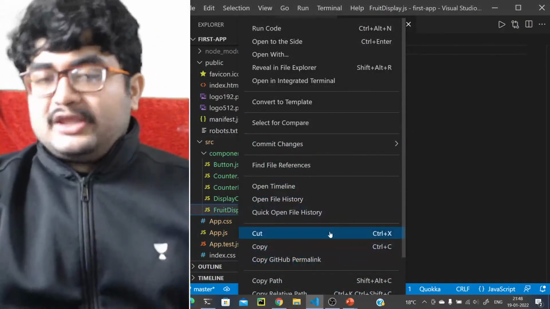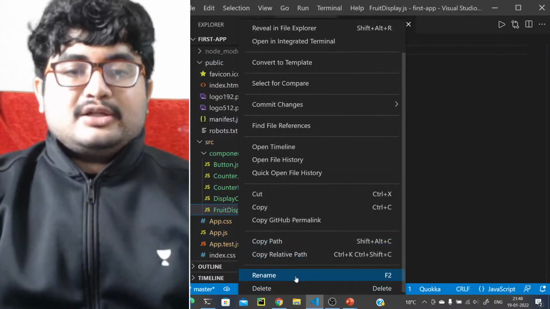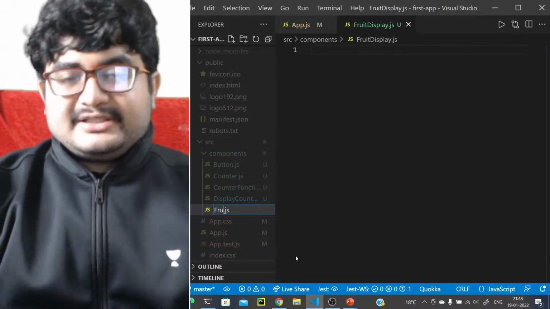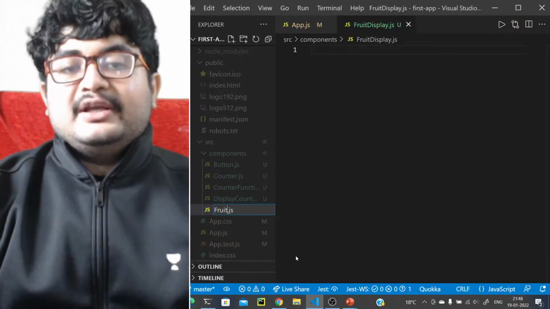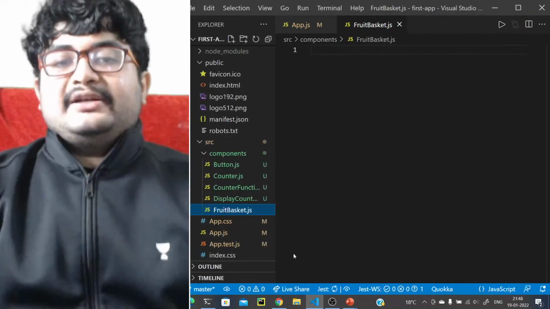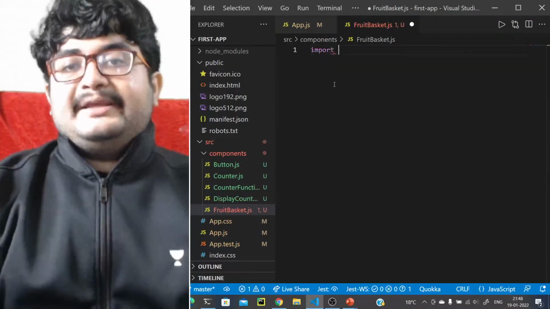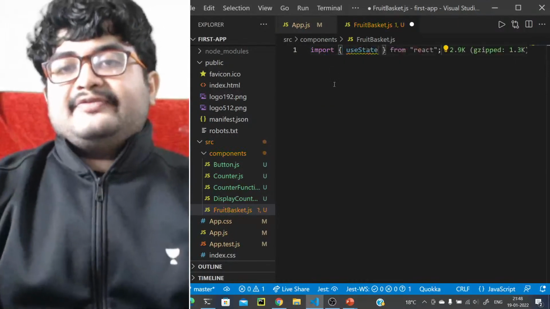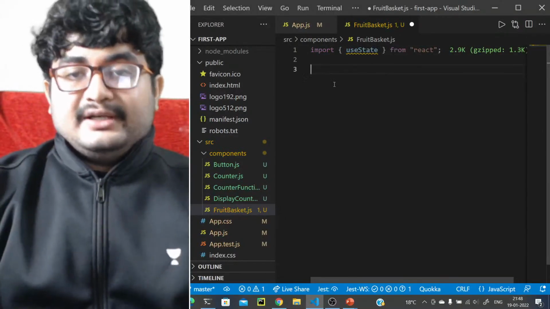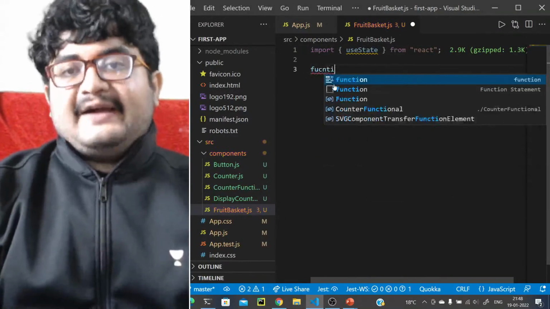We can just create all the components in one file. That also we can do. For now, although it's not a good practice, we can do that as well. So let's just create a fruit basket.js, right? We will add multiple components. So definitely there will be useState here, so useState from React. Let's just have this. Now let's create a function first